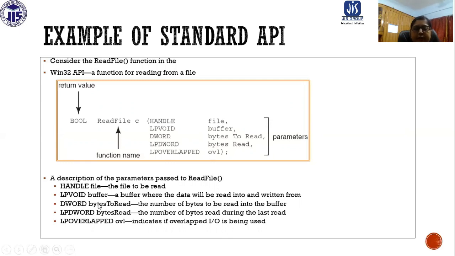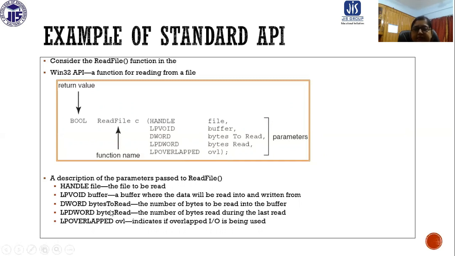Now DWORD bytesToRead, the number of bytes to be read into the buffer. It must be specified how many bytes we are going to read. It may be that we don't want to read the total file. So the number of bytes to be read into the buffer should also be specified.